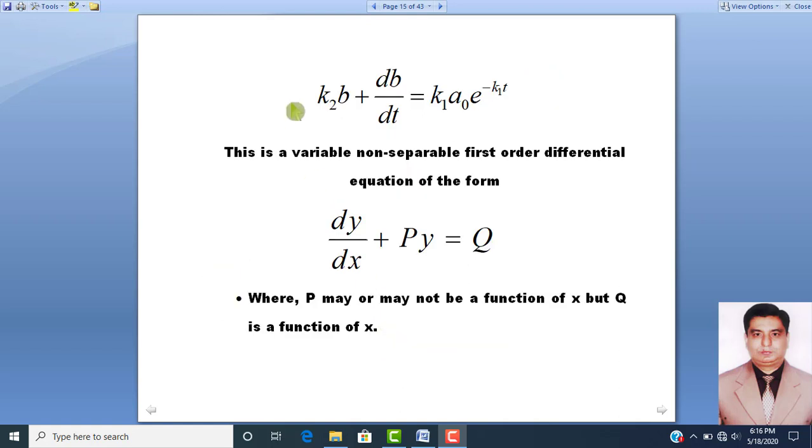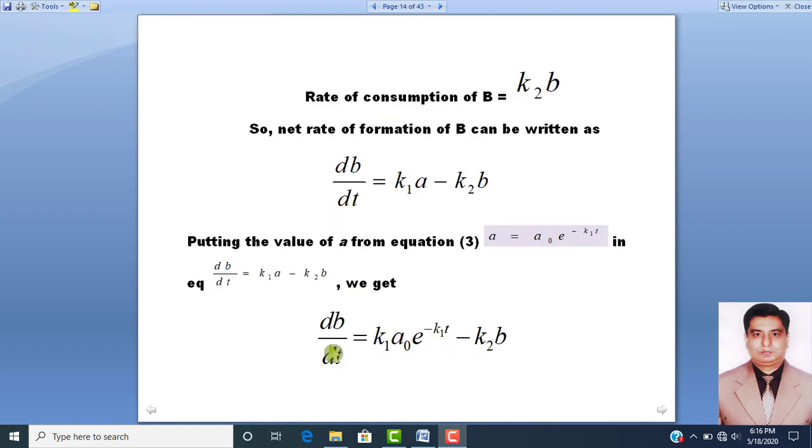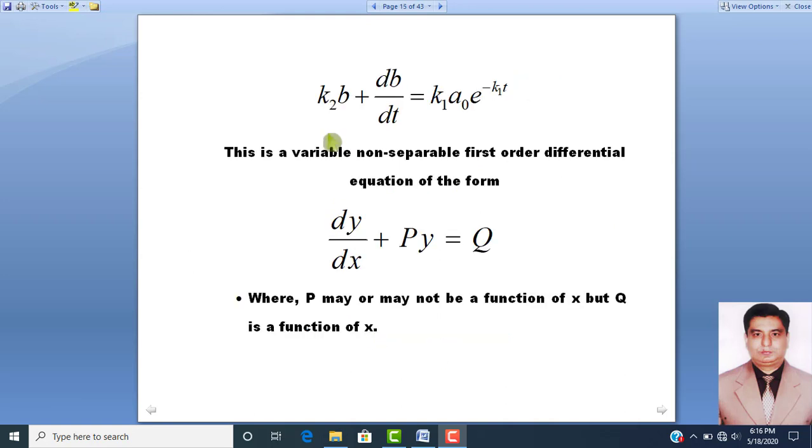Similarly, if we rearrange this equation, then after rearrangement we can have k2B plus dB over dt is equal to k1 into A naught into exponential base raised to power minus k1t. So, this is the variable non-separable first order differential equation.